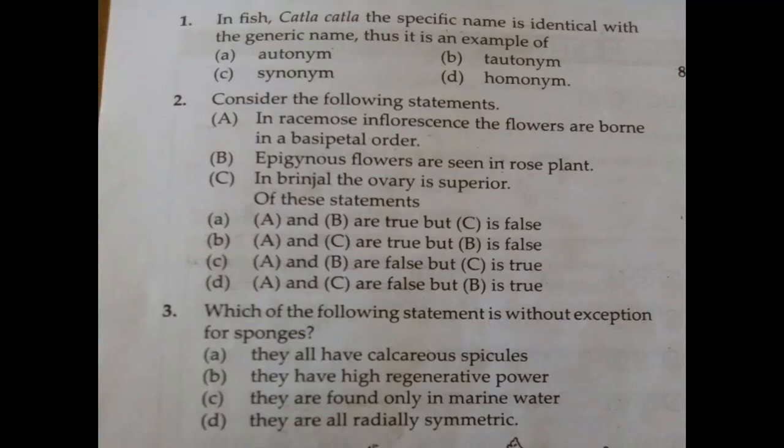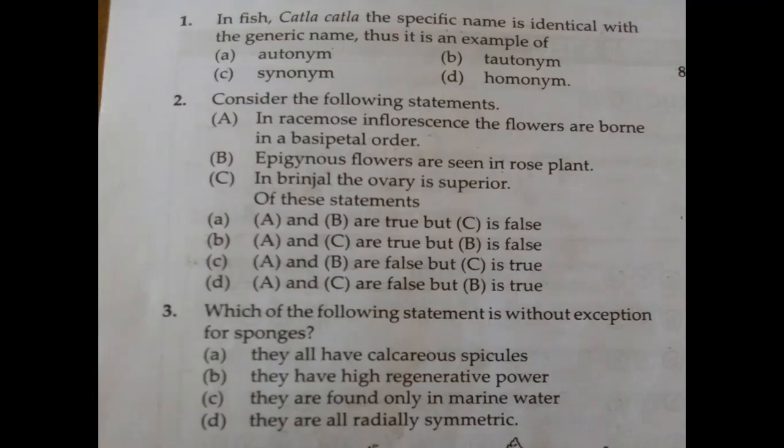Okay. Then third, which of the following statements is without exception for sponges? For sponges, Porifera, which is without exception? You see, the options: they all have calcareous spicules, which is the skeleton present there. They have high regenerative power. They are found only in marine water. They are all radially symmetrical.